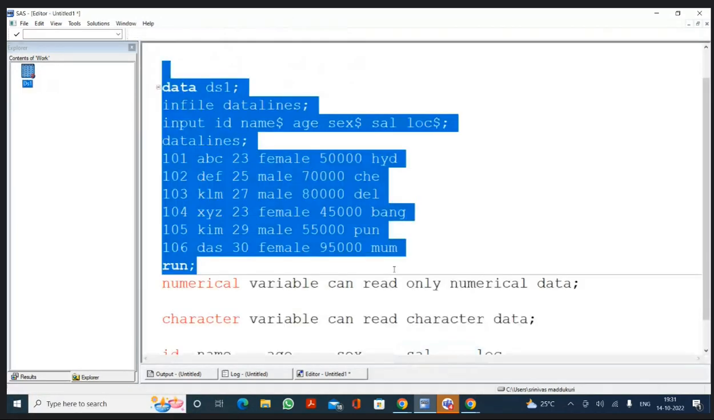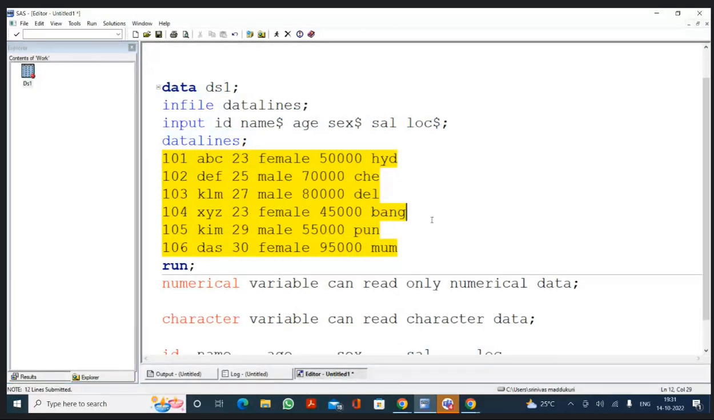Sir, in the numerical variable, we have written that only numerical data it will be reading, and in the character variable, you didn't mention the word only. One second. Now, I'm going back to the program. I'm specifying the dollar symbol after ID. If I specify the dollar symbol, what is this variable? Character. But how is the data coming? Numerical. So it is a character variable, but I have numerical data.